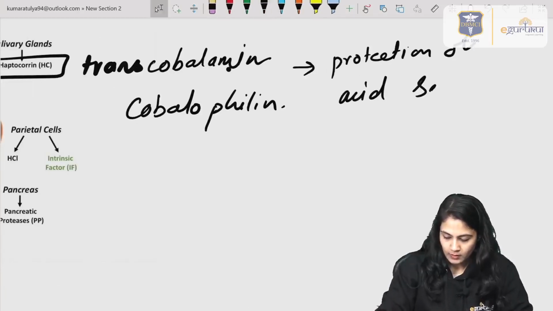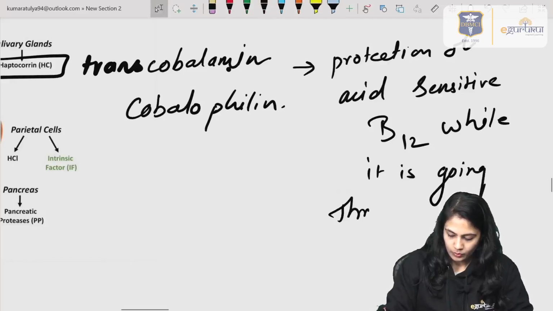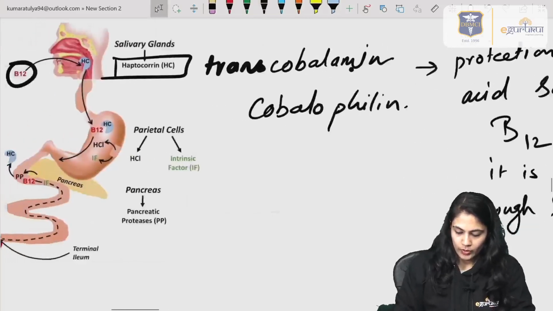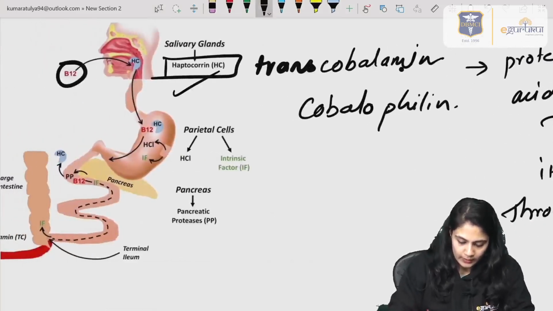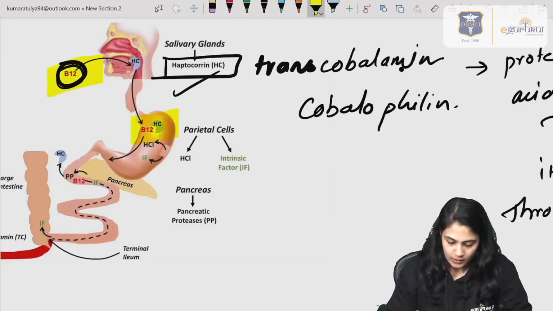It protects the acid sensitive B12 while it is going through the stomach. You can see that B12 is attached to the haptocorrin.